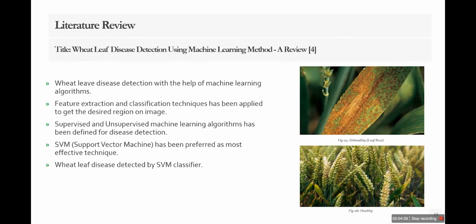Then we lastly reviewed wheat leaf disease detection using machine learning method. This paper helped us in the selection of the classifier that we are using in our own project. So this uses classification technique. There are supervised and unsupervised machine learning, and then SVM has also been preferred as an effective technique.